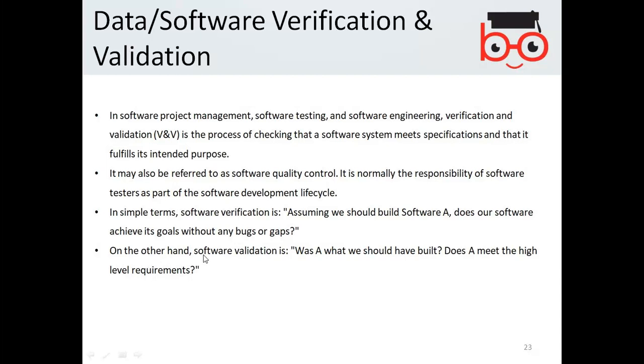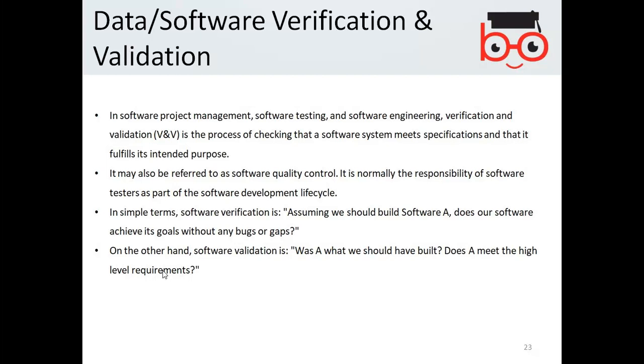On the other hand, software validation is about what should have been built. Does A meet the high level requirements? So when you are checking that the software has been implemented according to the requirements, it is verification.